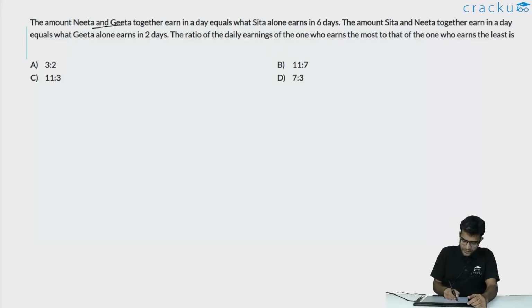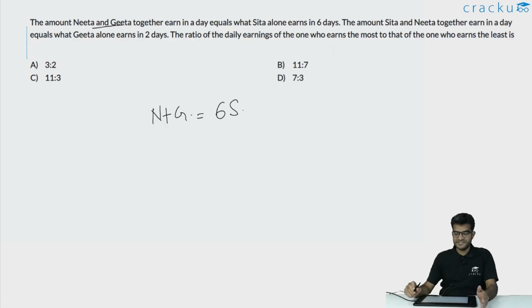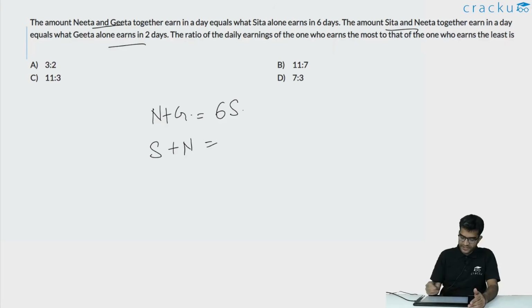In this question, we are told that the amount of money that Neeta and Geeta earn in one day is equal to the amount of money that Sita earns in 6 days. So n plus g is equal to 6s, and the amount that Sita and Neeta earn in one day is equal to the amount that Geeta earns in 2 days. So this is equal to 2g.